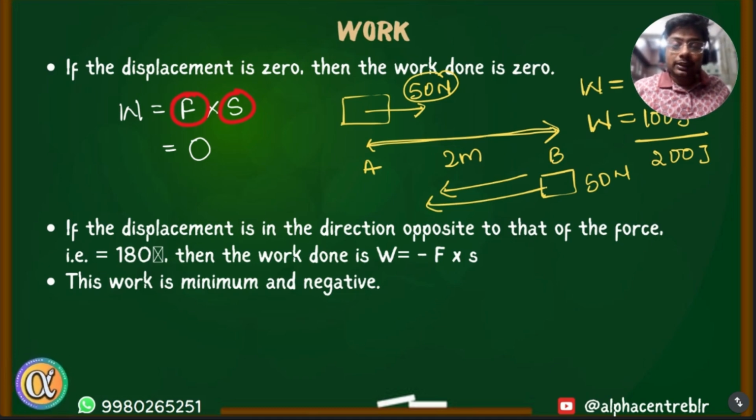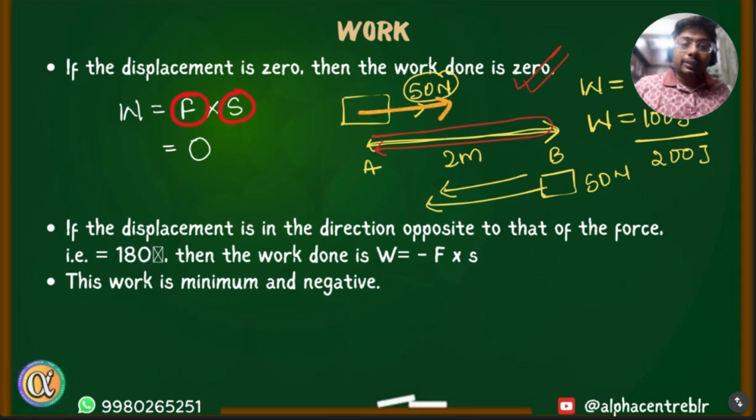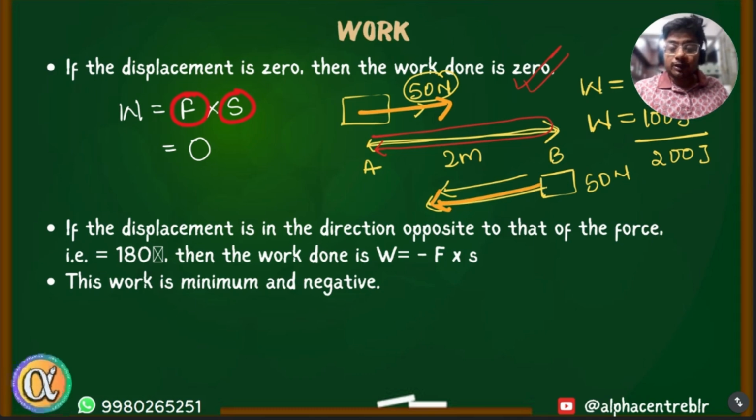Isn't total displacement zero when it goes from A to B and B to A? Then how is work done not zero? Isn't this statement contradictory? So this statement is contradictory because we changed the force. While going, we took a right direction force, while coming, we took the left direction force. And that's what is not allowed.